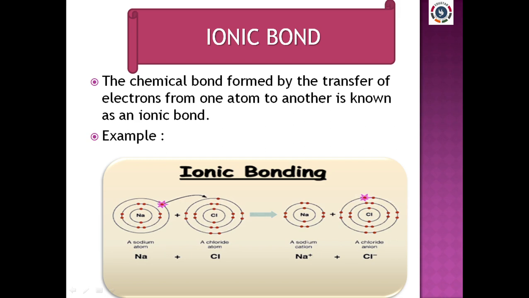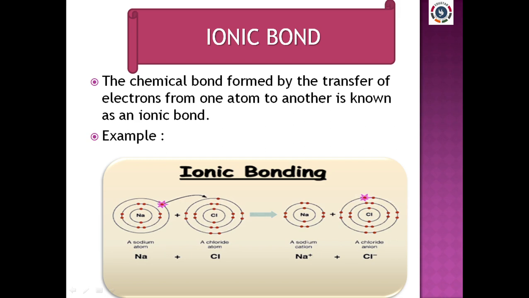See, in the sodium atom, the outermost orbit has only one electron. What is the atomic number of sodium? You all remember, right? 11. So there is only one electron in the outermost orbit, and it is arranged as 2, 8, 1. Whereas in chlorine, the outermost orbit has 7 electrons. So sodium donates its one electron to the chlorine.